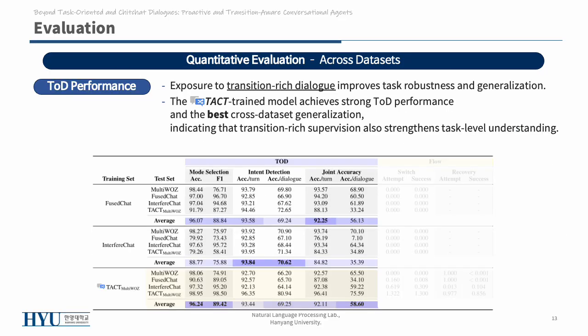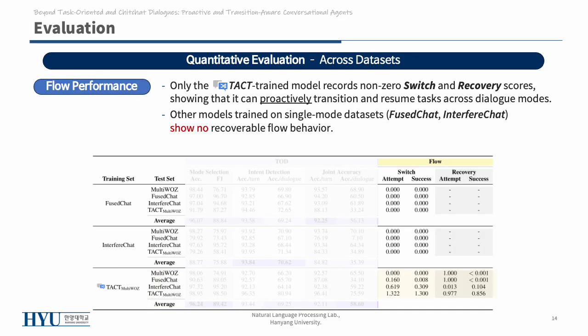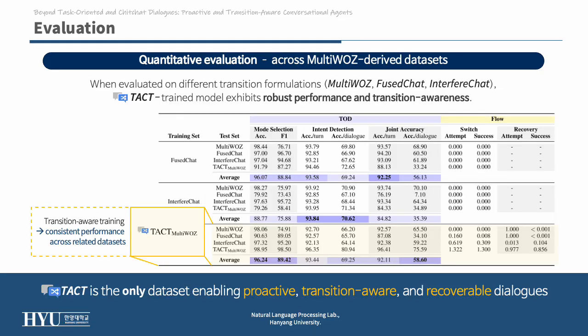First, task performance. The TACT-trained model achieves the strongest TOD results and shows the best generalization across datasets, meaning transition-rich training also improves core task robustness. Only the TACT model records non-zero switch and recovery scores, proving it can proactively move between modes and resume tasks. Other models show zero recoverable flow. When tested across MultiWOZ, FuseChat, and InterfereChat, the TACT-trained model maintains consistent performance. This shows that transition-aware supervision helps models stay stable even under different dataset formulations.